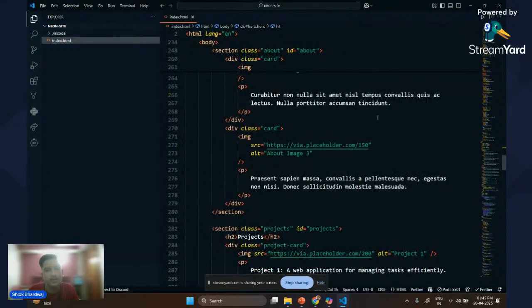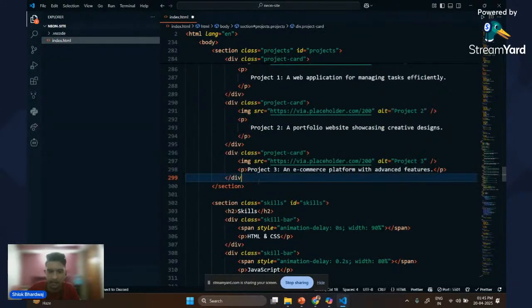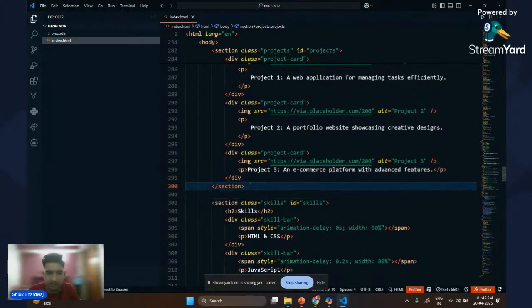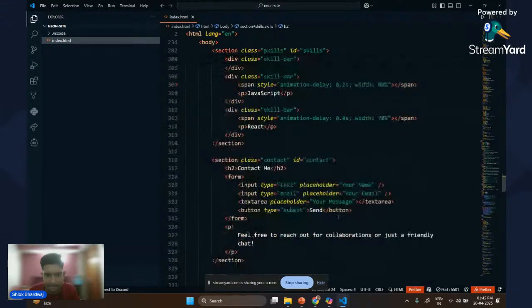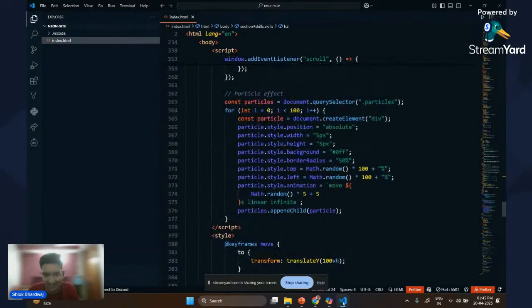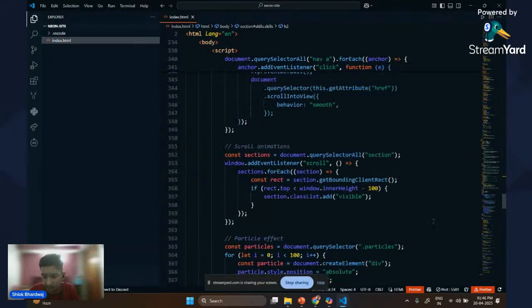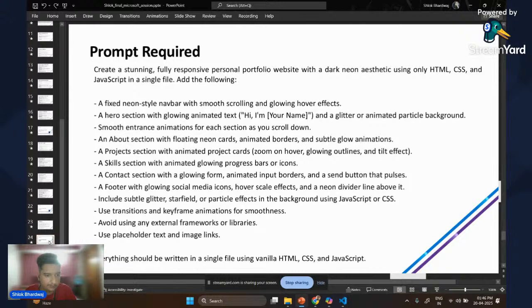Copilot also helps us to fix the errors which we get. For example, if there is any error I am getting, if I just try to, okay, the code is perfectly fine, so there is not much error in it. But if we have an error, we have an option to find the error and rectify it using Copilot directly. So let's move on to the PPT again. You can use this prompt to create a site and make changes to it.